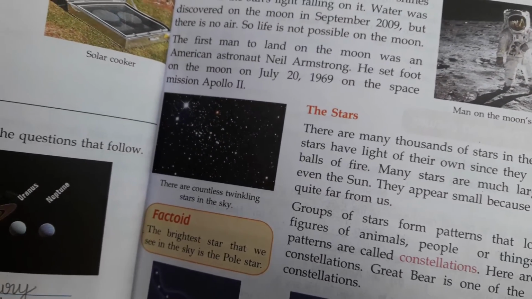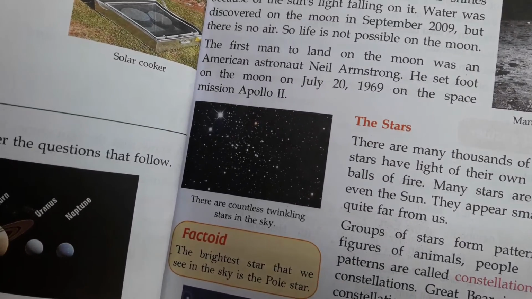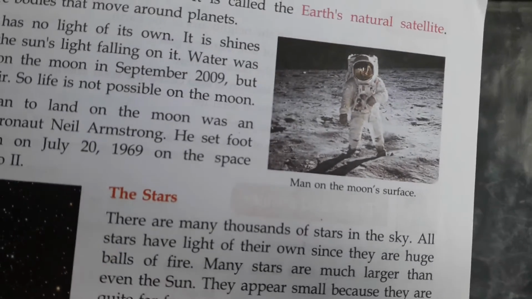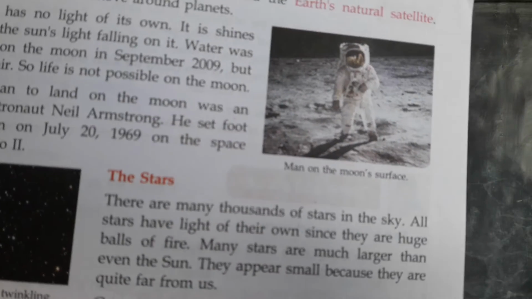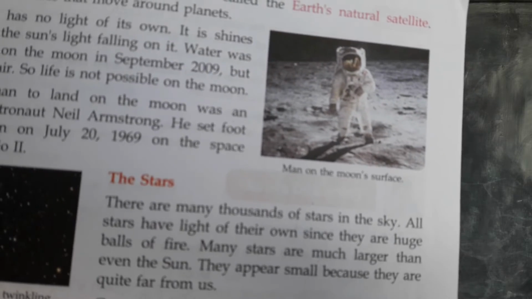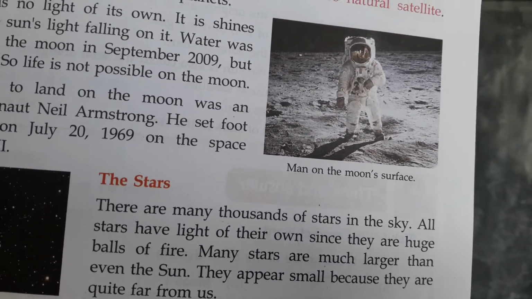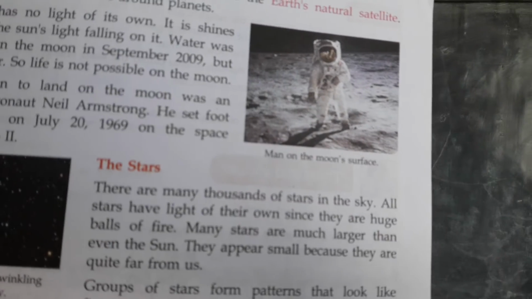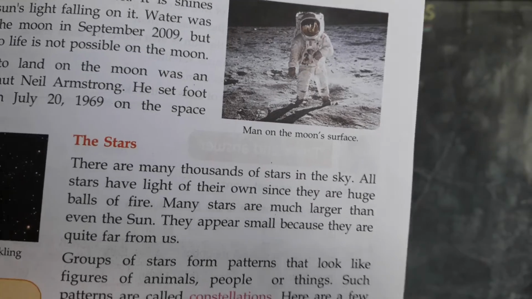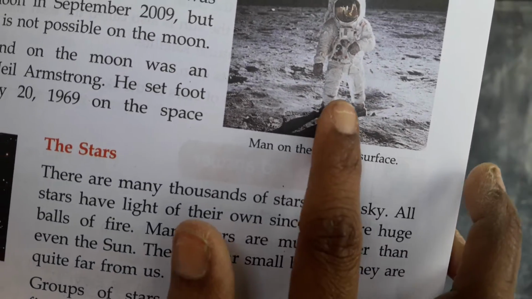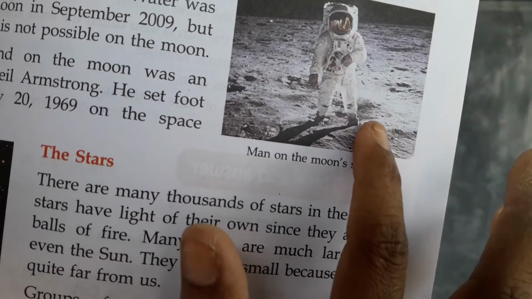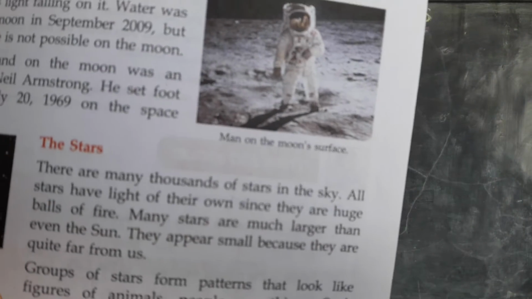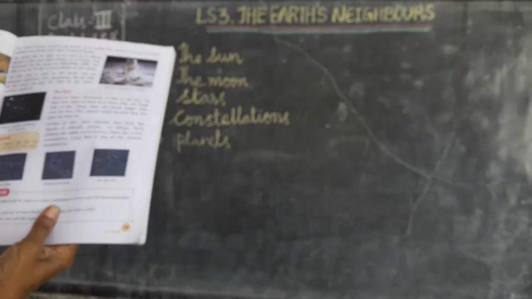He set foot on the moon on 20th July 1969, on the space mission Apollo 11. See here, the picture is also given. On the moon's surface, he stepped a foot.